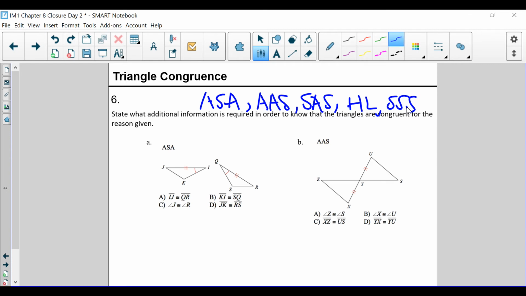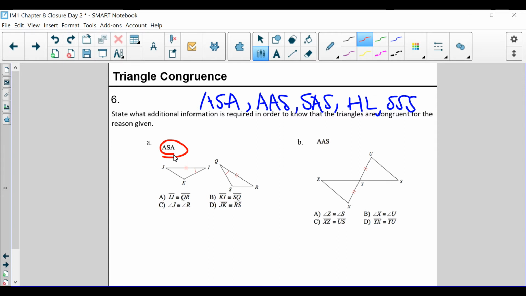In this case, it's asking you, what more do you need in order to prove it? It's like a detective. We have all the evidence, but we just need this one piece to make it so that we know this is true. Well, you have all the evidence, but you need one more.